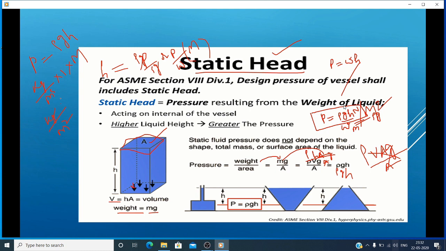Finally you will get kg per meter square force. For the pressure, if you want to write the units in MKS system, that is kg force per meter square. Clear? Okay.